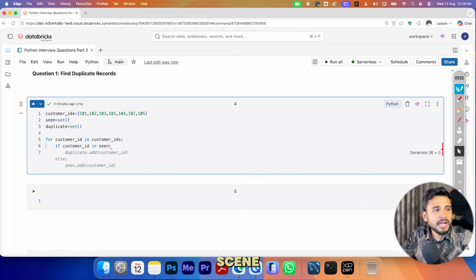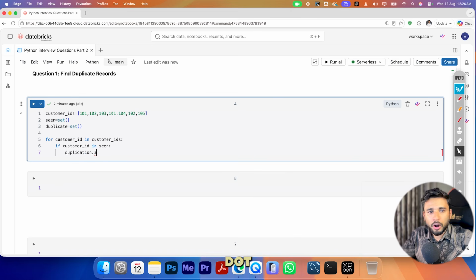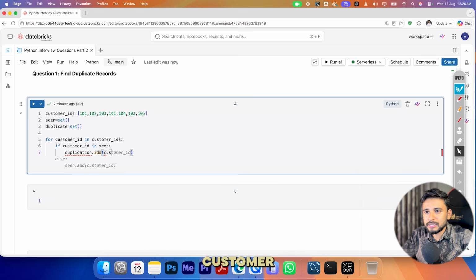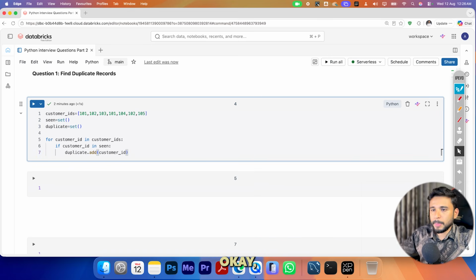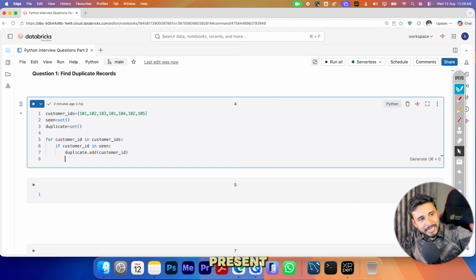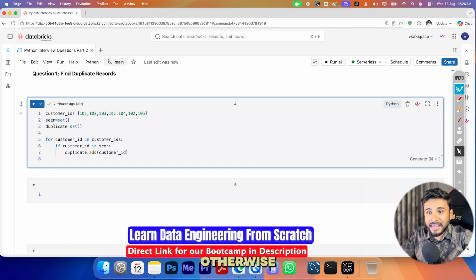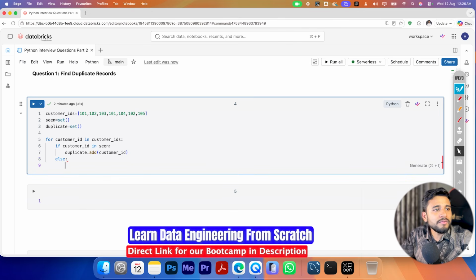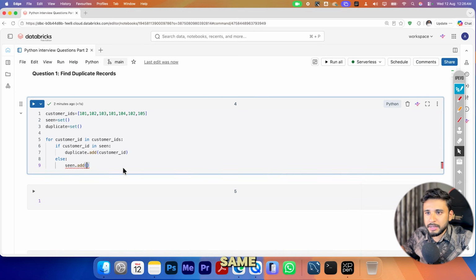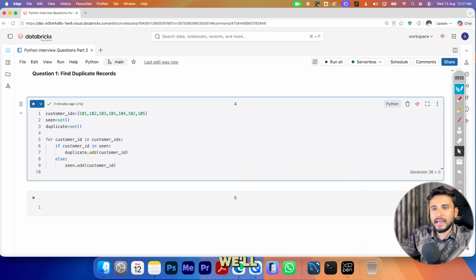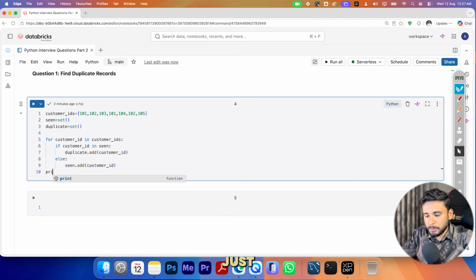If it is present in seen, then we say duplicate.add(customer_id). Otherwise, else, we just say seen.add(customer_id), and this same customer ID we'll add here. So basically what happens, I'll tell you, and at the last we'll have a set of duplicate values. We'll just print duplicates.